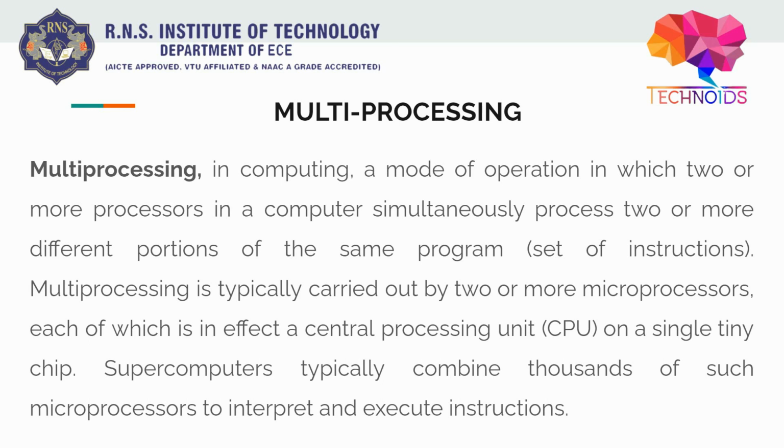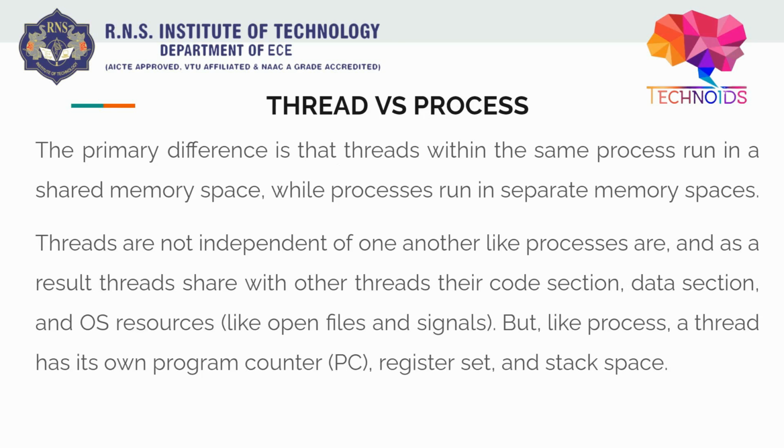Supercomputers typically combine thousands of such microprocessors to interpret and execute. Obviously, supercomputers are super. They are known for a reason, because they have so much abundance of resources. So I hope you get a clear understanding of multiprocessing. These were the two ways, multi-threading and multiprocessing, by which we implement parallel programming in Python, or not just in Python, in other things also.